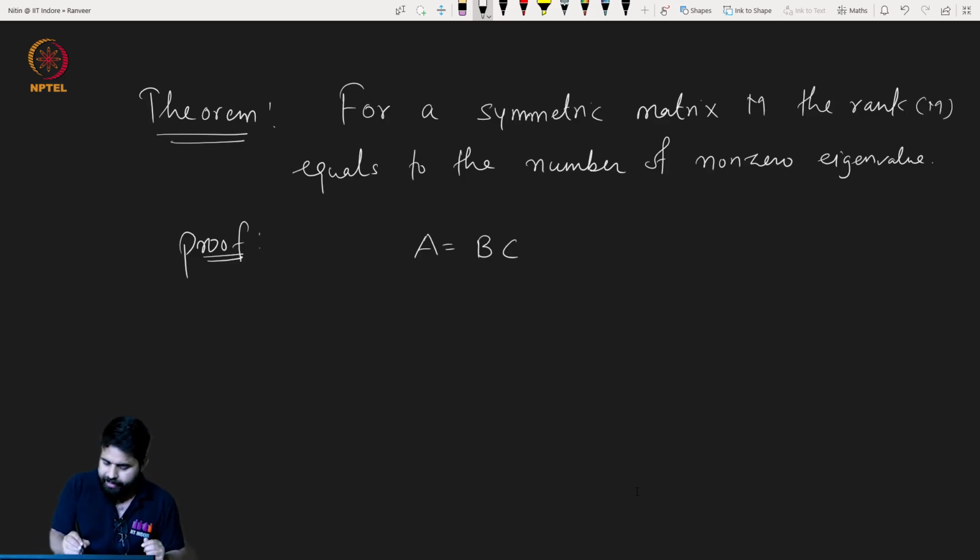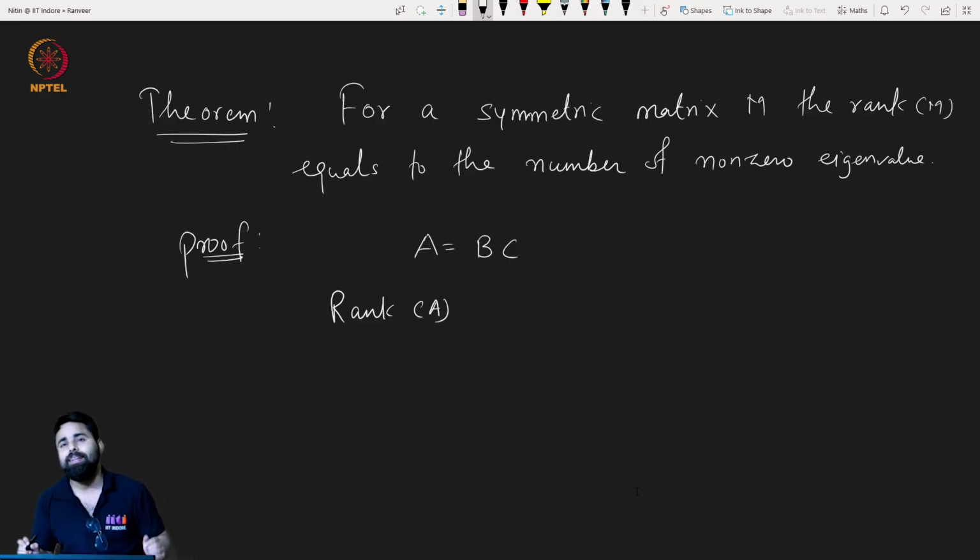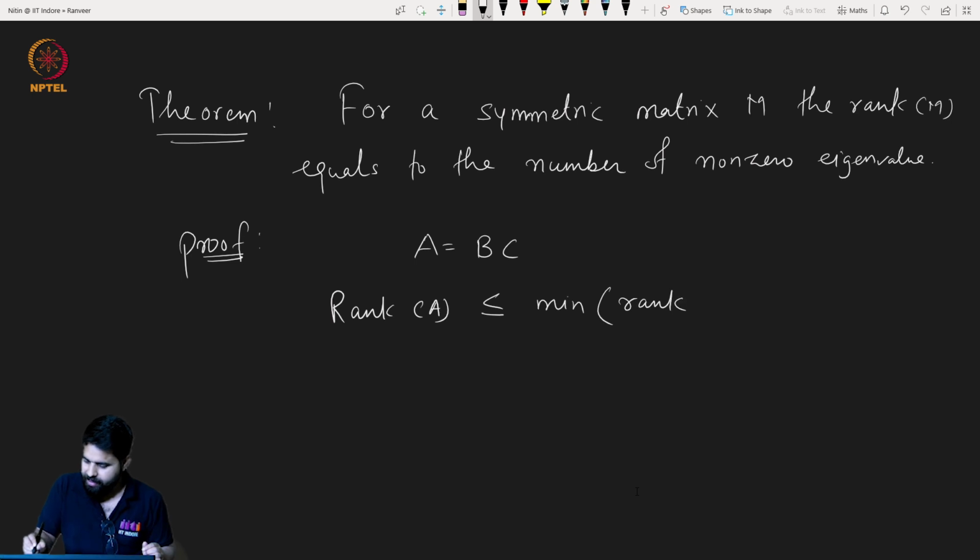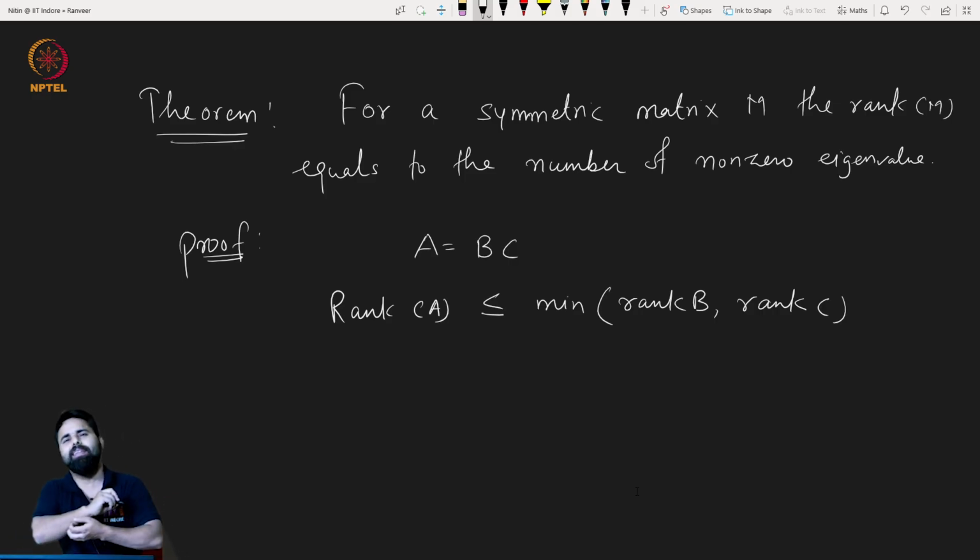Firstly, we will see that the rank of A can be at most the minimum of rank of B, rank of C. Why does this happen?